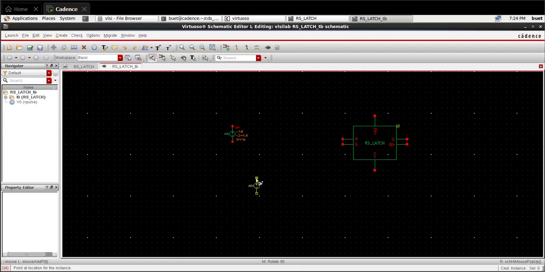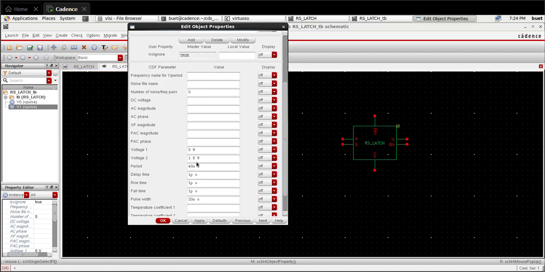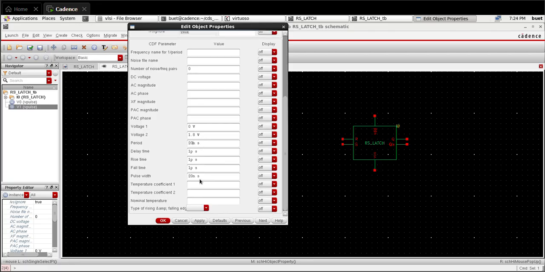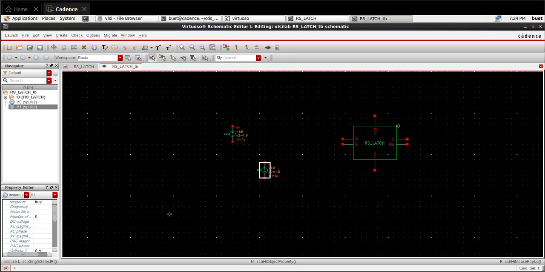So I am placing one, and I am placing another one also, and I will change the properties of this by selecting the vpulse and pressing Q. We can change the properties. So keep the period as 20 nanoseconds and pulse width as 10 nanoseconds. Press OK.